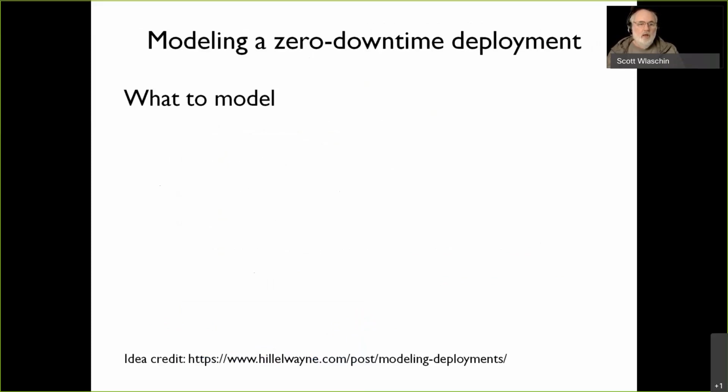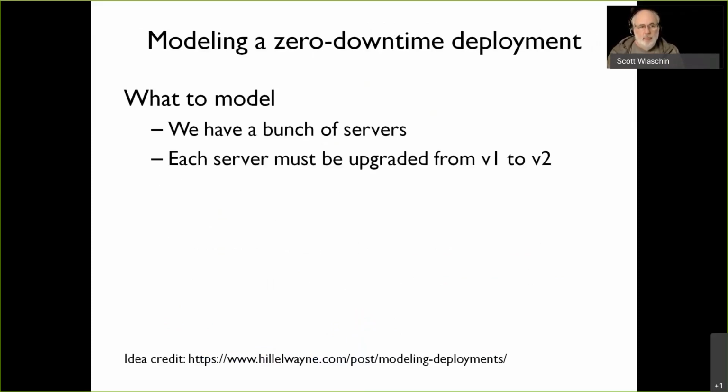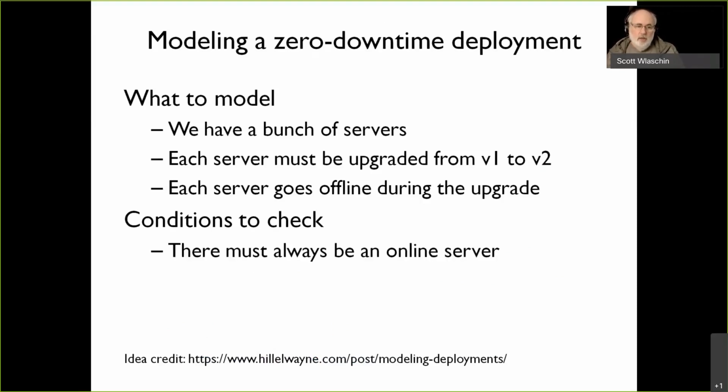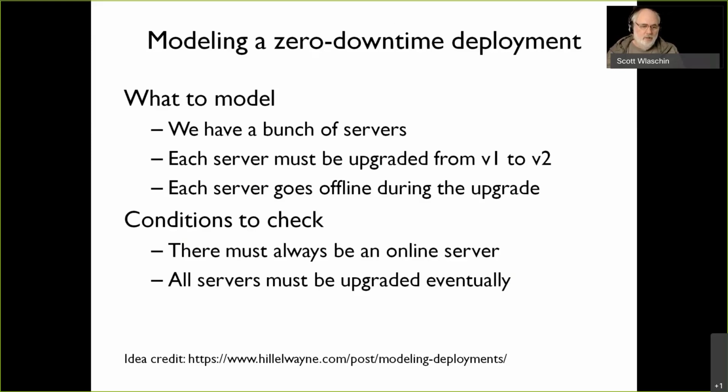So what we're going to model in this situation is a bunch of servers. Each server has to be upgraded from version 1 to version 2. Each server goes offline during the upgrade. And we want to check that there's always a server that is online, like zero downtime, and all the servers must be upgraded. That's kind of important. Like if they all stay at version 1, there's no problem. But we want to make sure they all go to version 2 at some point, otherwise it's not a very good upgrade. And I'm just crediting Hillel Wayne for the idea for this. Here's a post on modeling deployments, which I based this example off of.